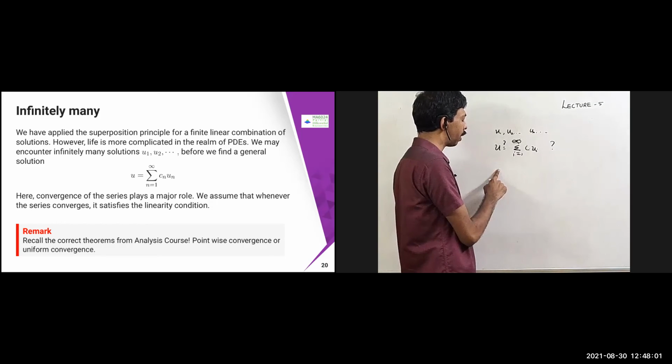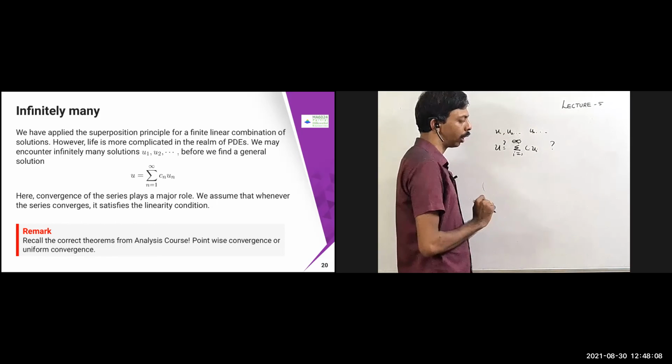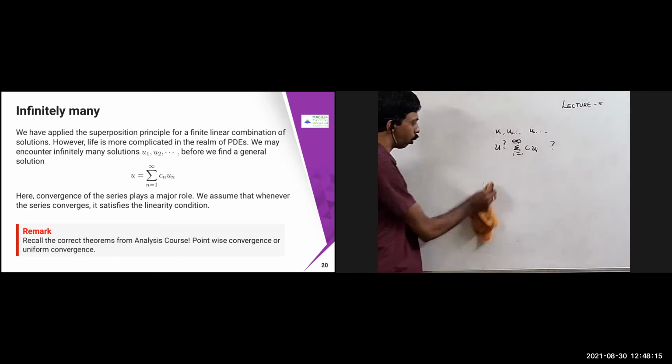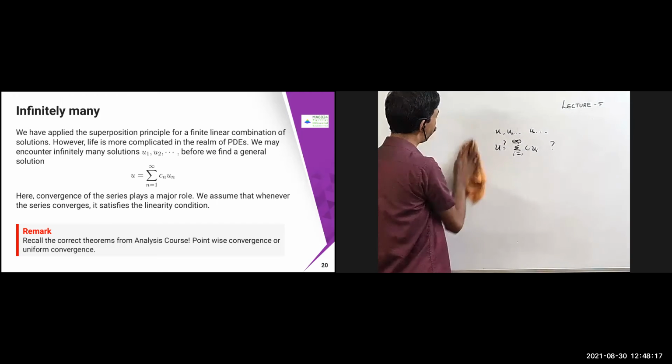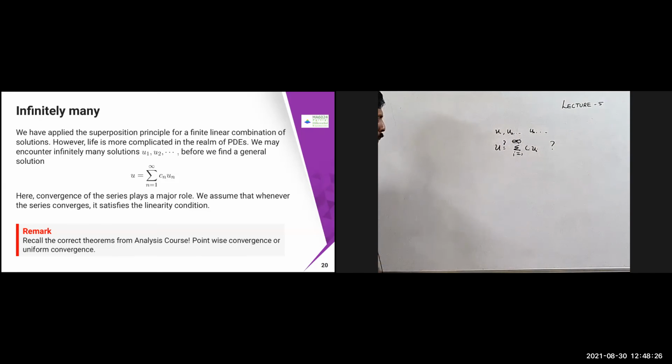There are two types of convergence you might have studied in analysis. One is called pointwise convergence, another is called uniform convergence. You have to be very careful about which kind of convergence you apply, depending on the problem. For some problems it may be sufficient to get the pointwise convergence in order to obtain the solution. For some problems you require the uniform convergence also.